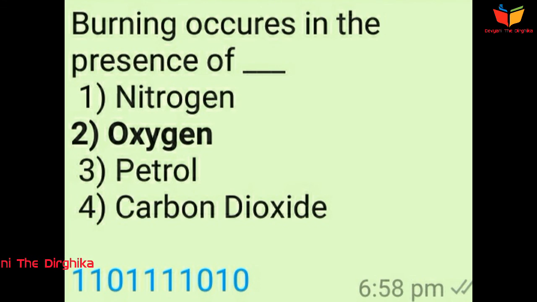One is ignition, second is oxygen, which is a burning agent, and third is a fuel, whether rocket fuel, petrol, or diesel. So if there is no oxygen, burning cannot occur. So the answer is option number 2, oxygen.